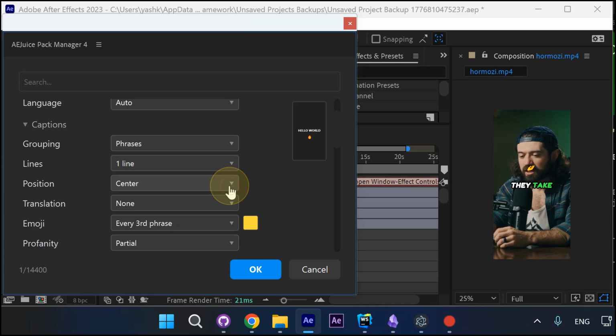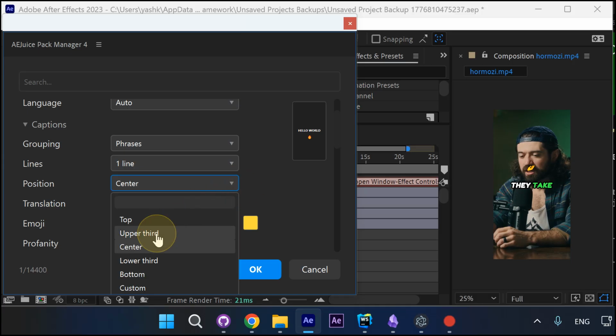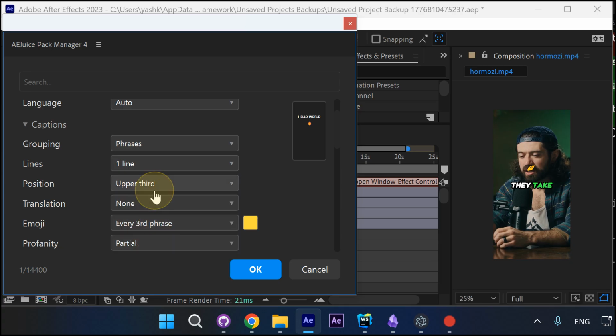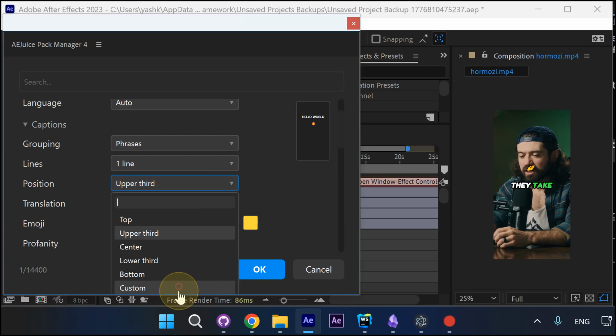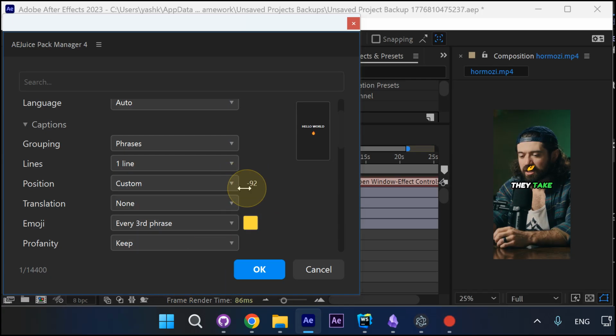Most popular position is center, but if you make videos for Meta or TikTok, try upper third. It makes sure to not cover any elements of the UI on all popular platforms. You can also set it to custom and adjust to your preferences.